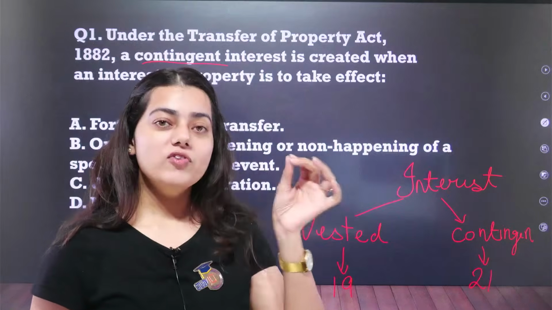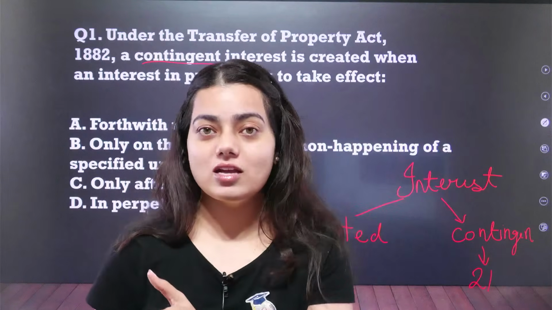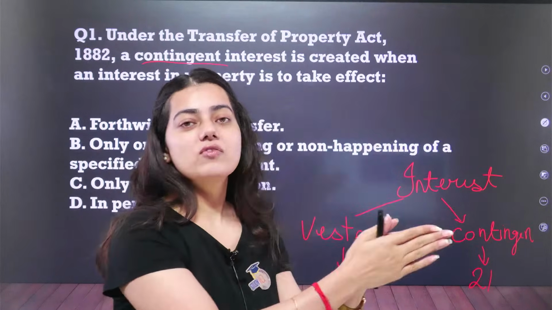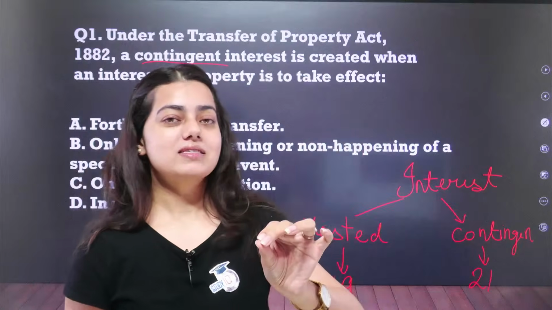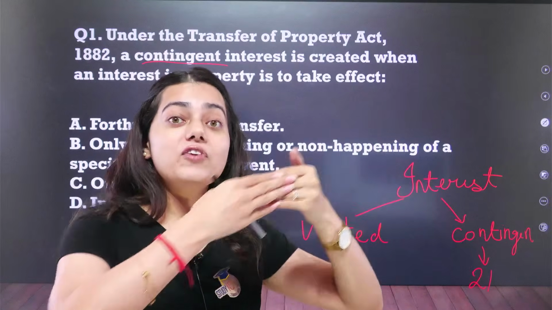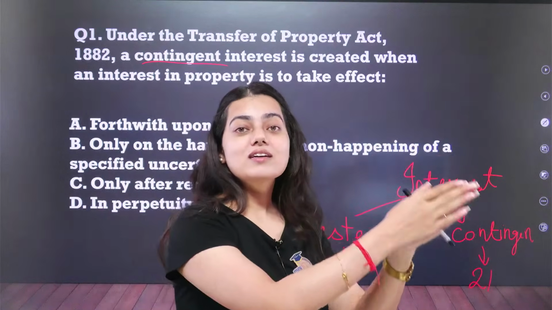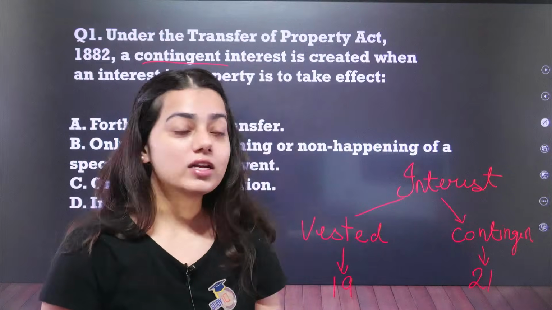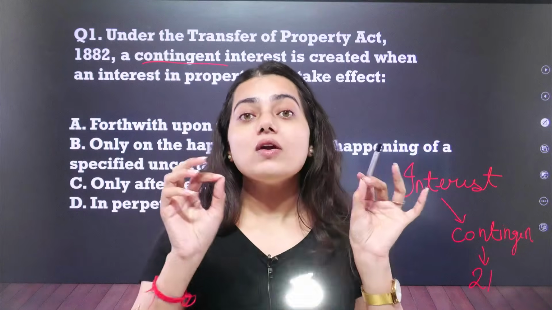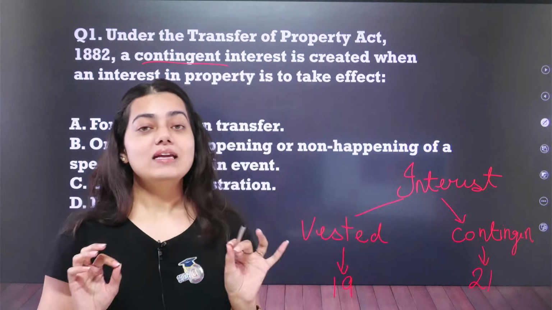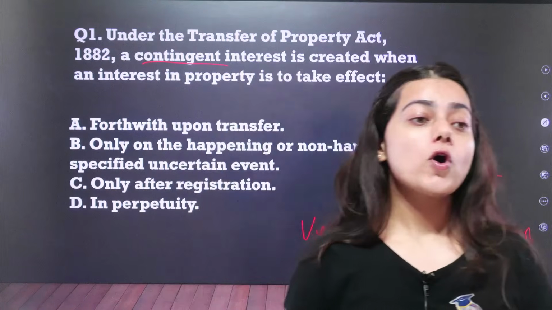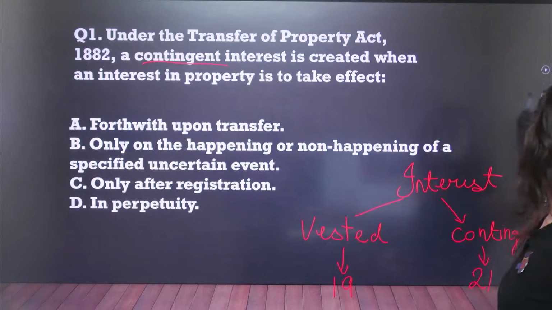For example, if there is a match of India versus Pakistan, I, A, promise my friend B that if India wins, then this property will be transferred to you. Then if India wins this match, I will transfer this property to B. Got it? So contingent interest is the transferring of property upon the happening of some uncertain specified event. If this event happens, then only we will transfer this property. I hope you got this concept. Let's move on to the next question.